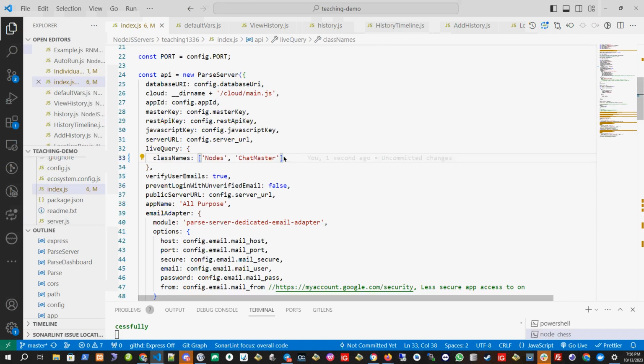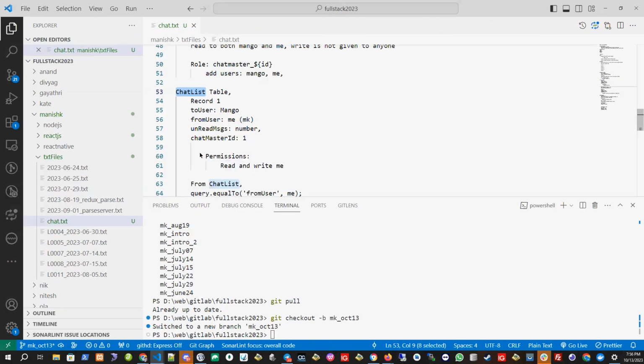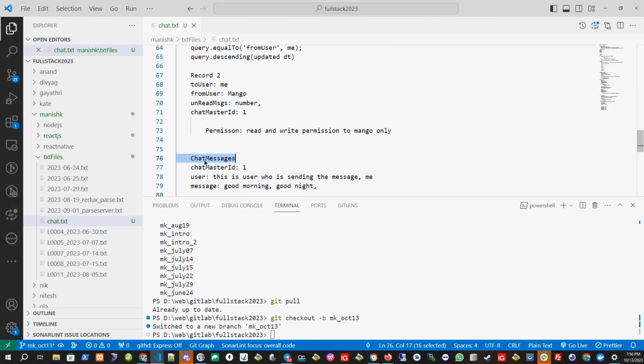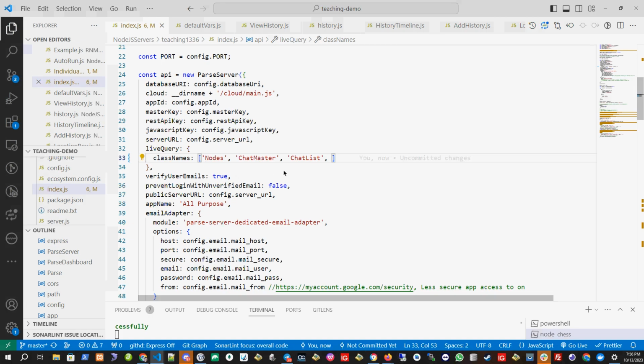Next is the chat list. Next is the chat messages. And I have to restart my server after putting this one. If I don't put it here, you won't get a live query and the chat will not work.